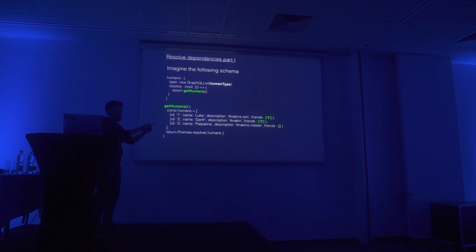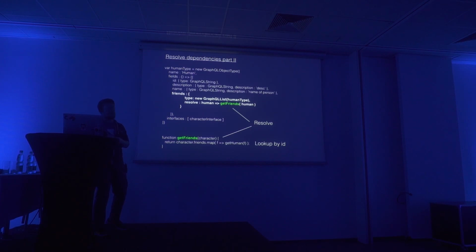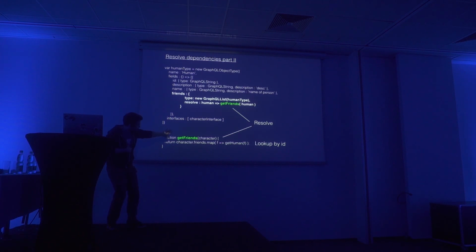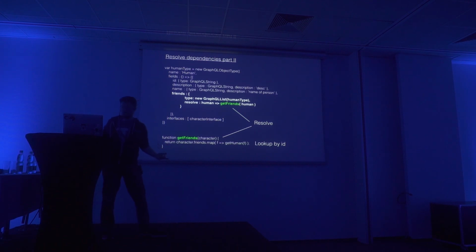Right. Okay, so we got IDs here. How do we resolve those IDs into actual friends? What we need to do is the following. We go here, we have our human type, and inside of our definition of what the human is, we add the friends property. The friends property is pointing to something of type GraphQL list, and we provide the human into our getFriends. Down here we see that getFriends is able to process each and every friend with a map, and this one does a lookup based on ID. So we give it the human. In this case, Luke would be the first human, right? We do a lookup on the ID, and what comes back is his friend or friends.